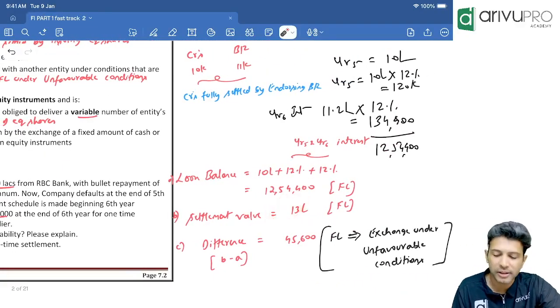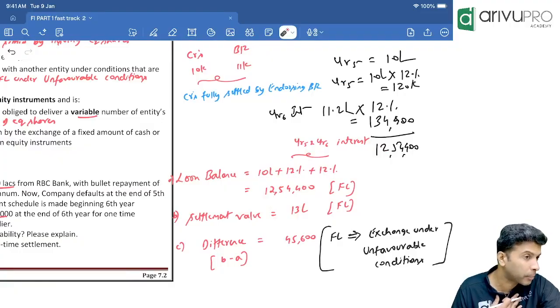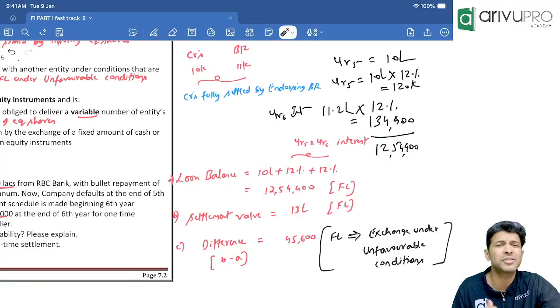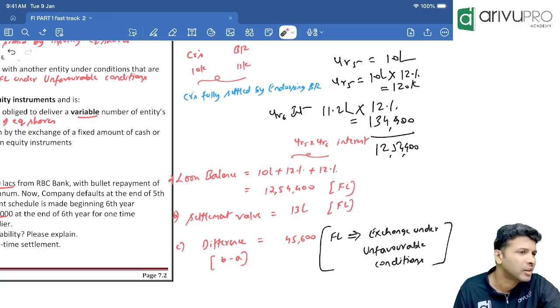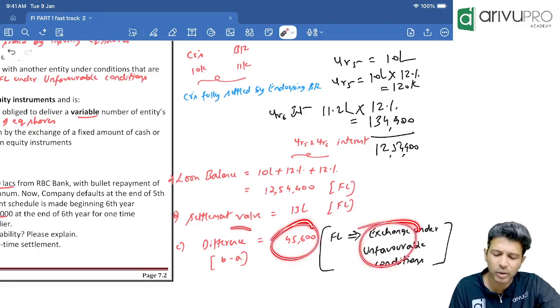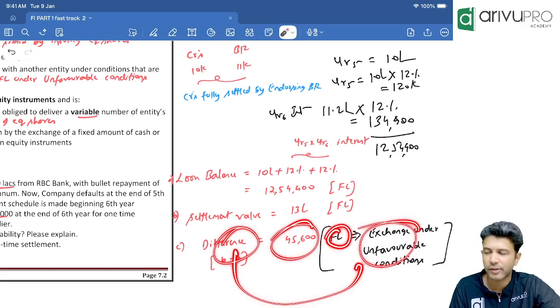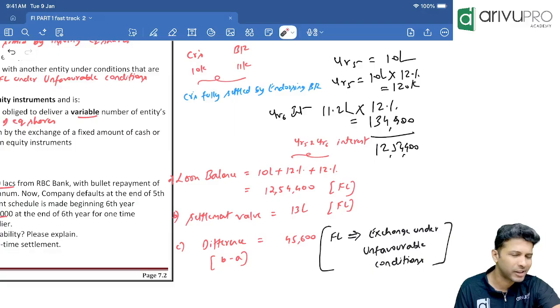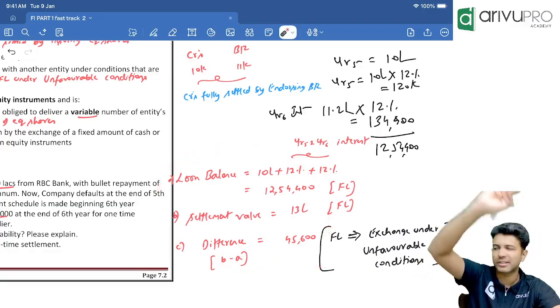Okay, now you tell me, from our perspective, not the banker's, is this a favorable exchange or unfavorable? Unfavorable exchange. So obviously this is what the difference should be. You will record it as a financial asset or financial liability. Financial liability. How to account for all this, we will talk about in the second year.